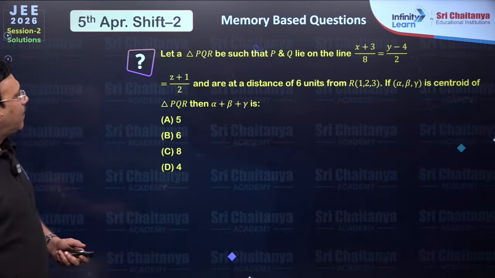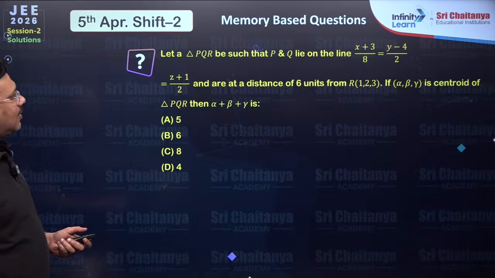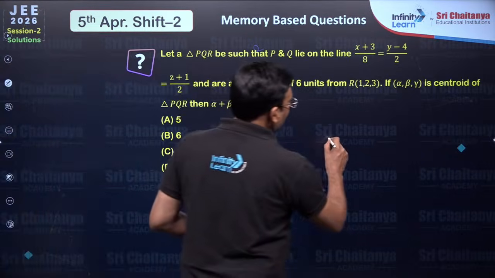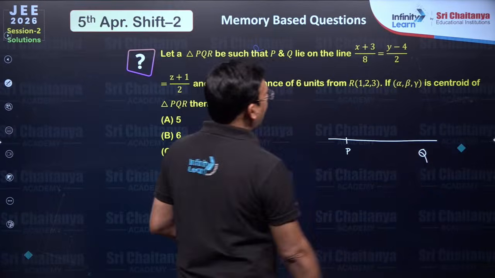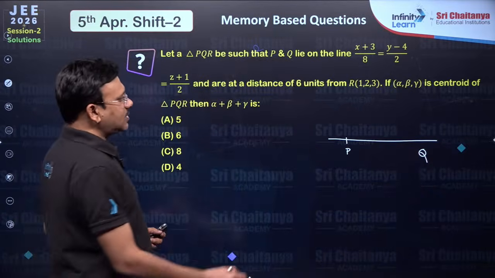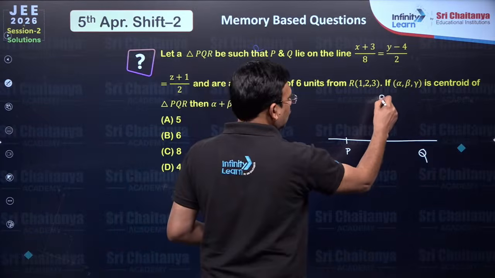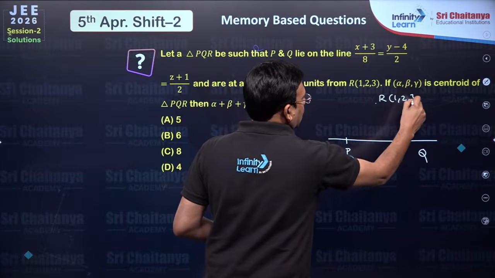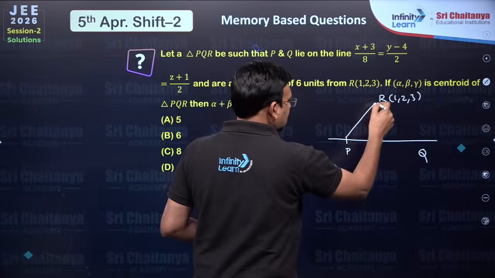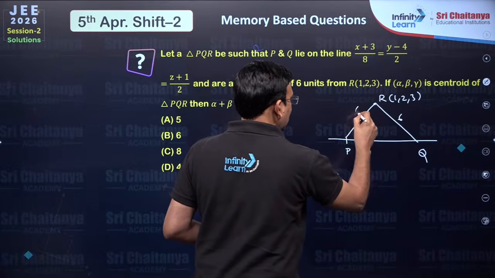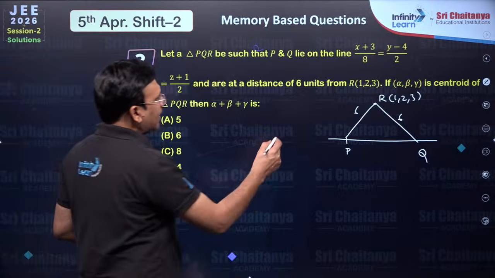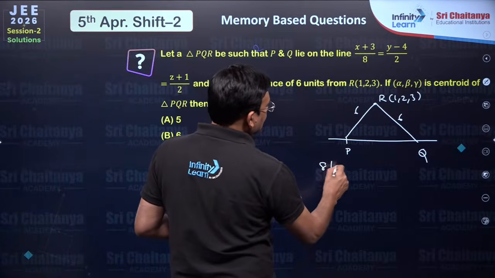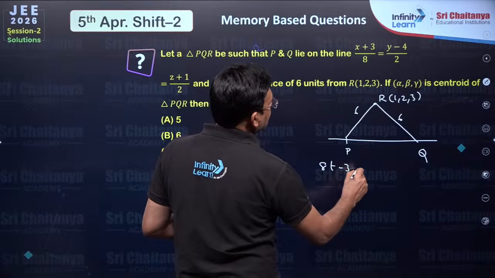The next, in triangle PQR, P and Q lie on the line, and they are at a distance of 6 units from R(1, 2, 3). R is (1, 2, 3). They are at a distance of 6 units from this. Okay. So since these 2 points lie on the line, you take it equal to T. You take this point as 8T minus 3.